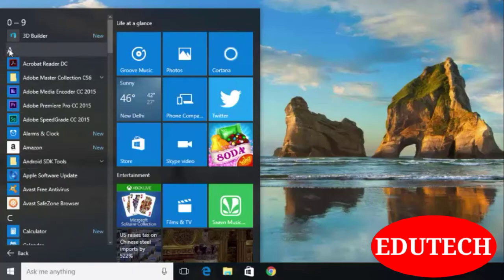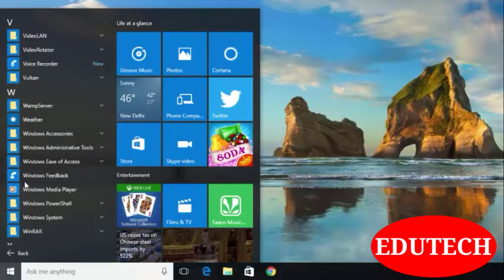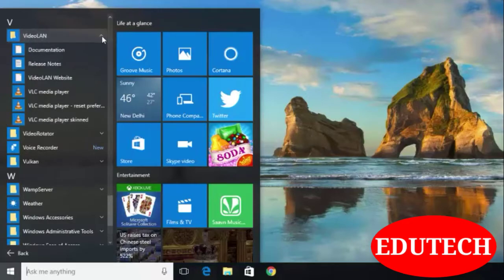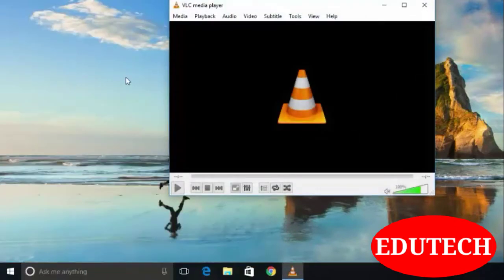You can see these letters. Click on that letter and you will find various alphabets. You can select the alphabet by which your software name starts. I am selecting V. So I have one VideoLAN folder. I will expand it and as you can see there is VLC media player. Just click on it and VLC media player will start.